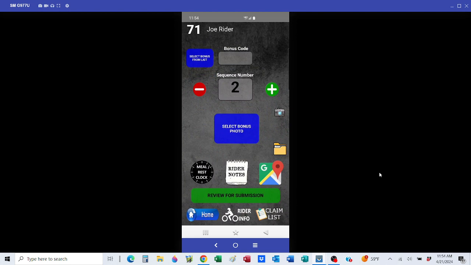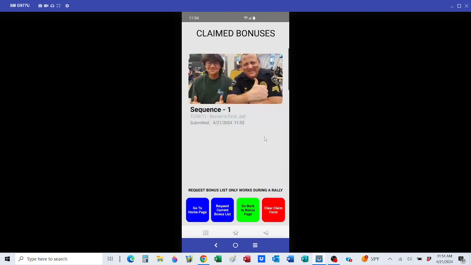Assuming everything's working correctly, you'll get an email that will have your rider number, the bonus code, name, your sequence, the time you submitted, and it'll have a URL, a link to your photo. That's proof to you that everything went through. You can also check out the claim list. Claim list will have all that information. It won't have the notes. It won't have the timestamp for your meals, stuff like that. Sorry, all that information is in your confirmation email. That's where you'll find that.